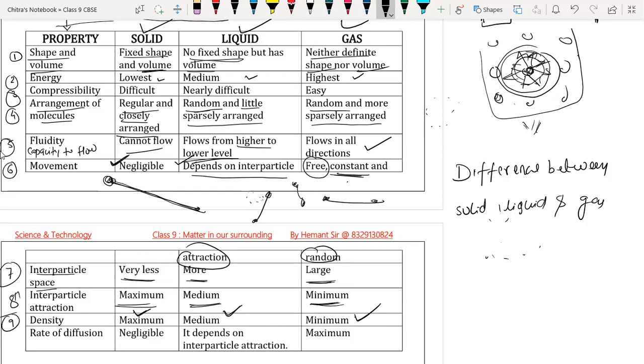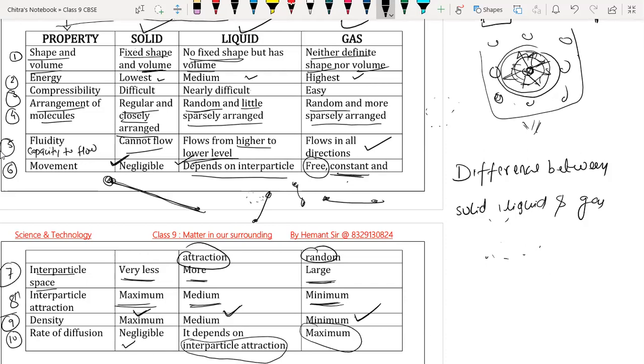Then we have the rate of diffusion, which is the last point we are discussing regarding the difference in properties. The rate of diffusion is very less in the case of solids. In the case of liquid it depends on the intermolecular force of attraction. If the force of attraction is more, diffusion is less. If the force of attraction is very less, then diffusion will be more. So it depends on the intermolecular space between particles. And in the case of gases, the rate of diffusion is very high.